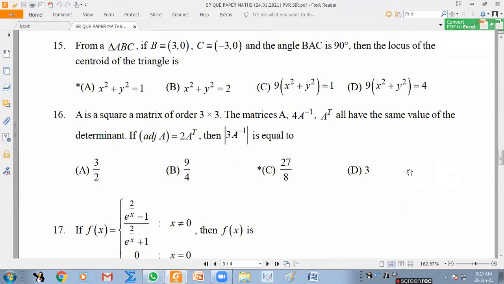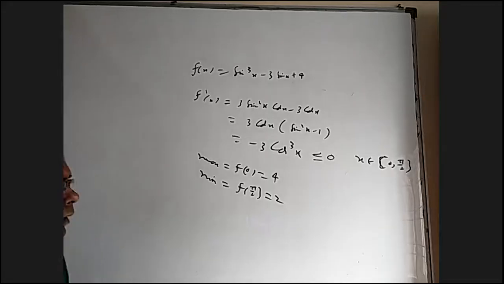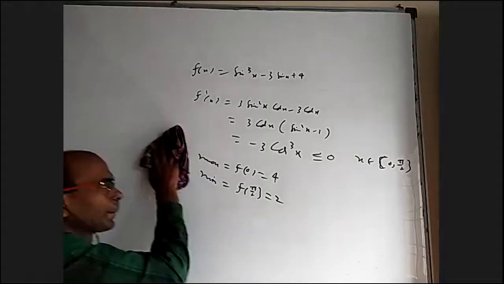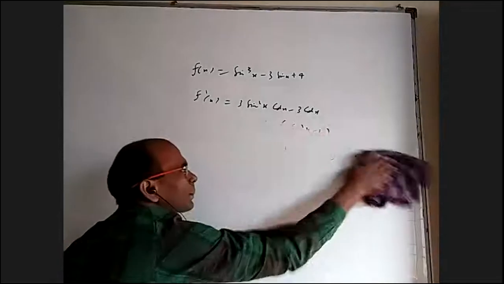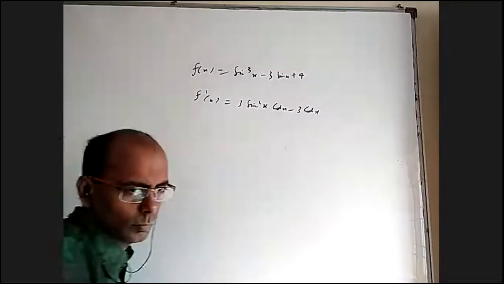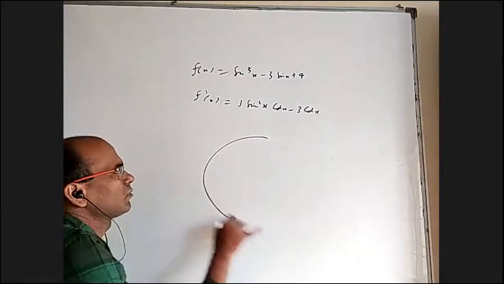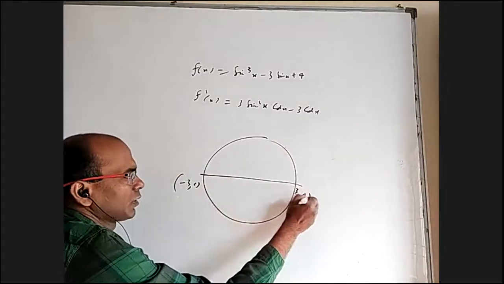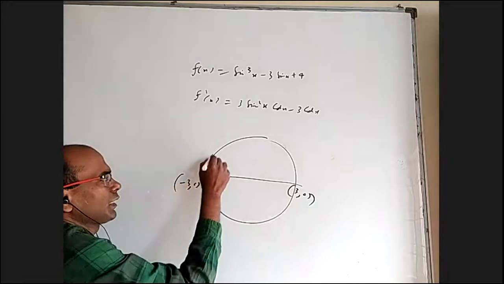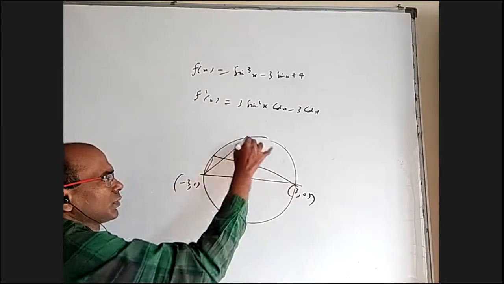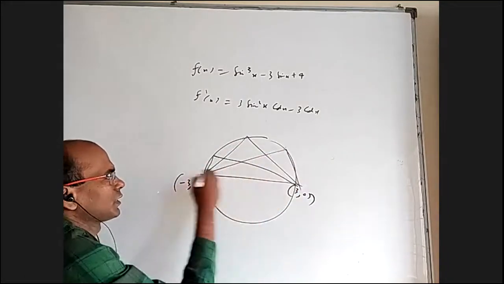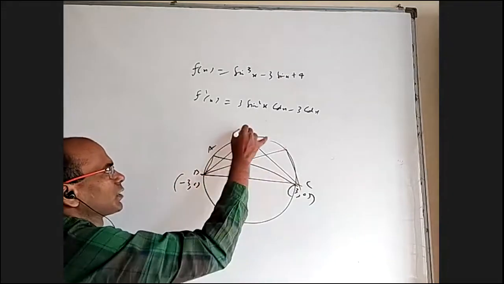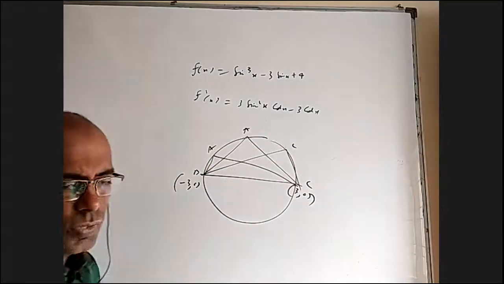Locus of centroid with angle BAC is 90. Okay. So we have minus 3 comma 0 here, 3 comma 0 here. You can take any right angle triangle basically, because they said this is B, this is C, A can be here. What is the locus of the centroid?